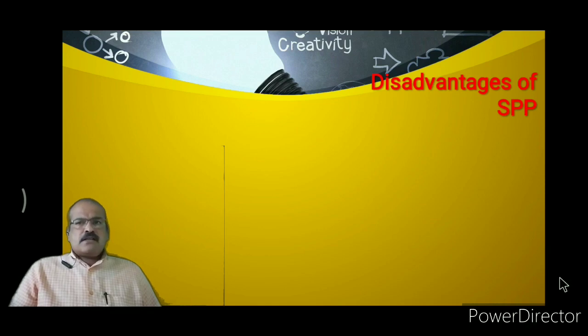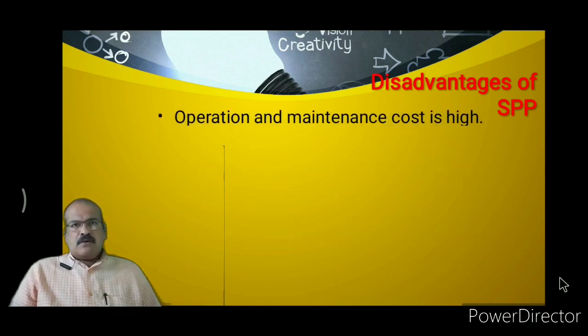Now we are going to discuss the disadvantages of a steam power plant. The important disadvantage of this steam power plant is its operation cost and maintenance cost. So the operation cost and maintenance cost of a steam power plant is high compared to a hydroelectric power plant, because in a steam power plant we are burning coal, due to which thermal energy is generated. That thermal energy is converted into steam.